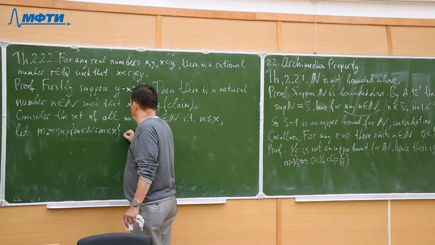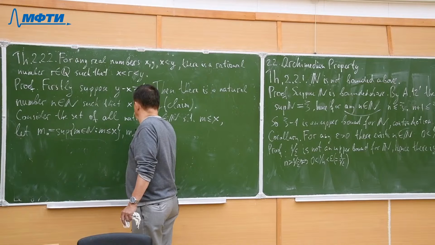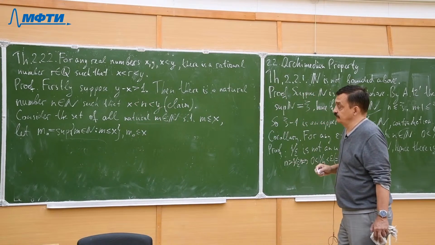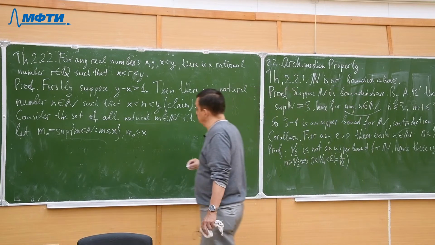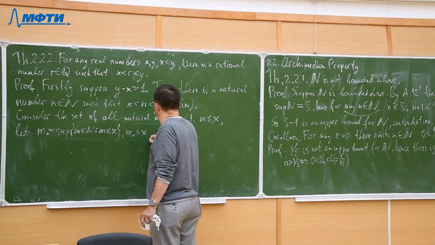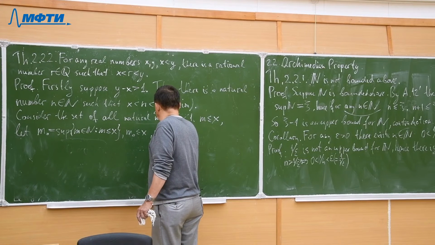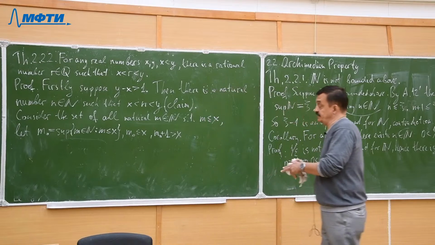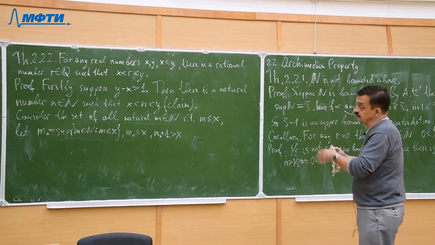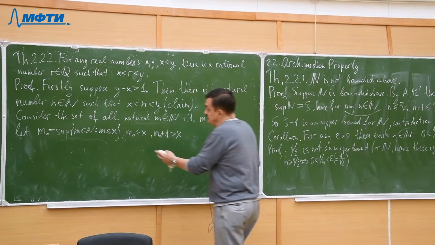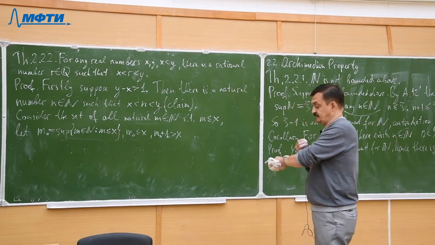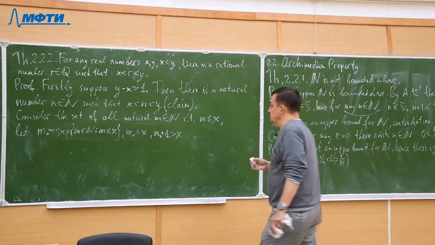So we have m naught less or equal than x as well. Then m naught plus 1 should be greater than x, because otherwise m naught plus 1 would be in the same set, and m naught could not be the least upper bound.